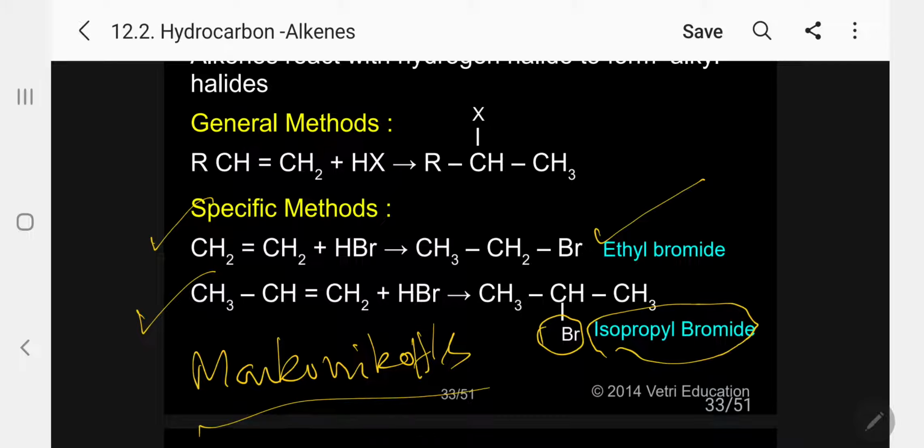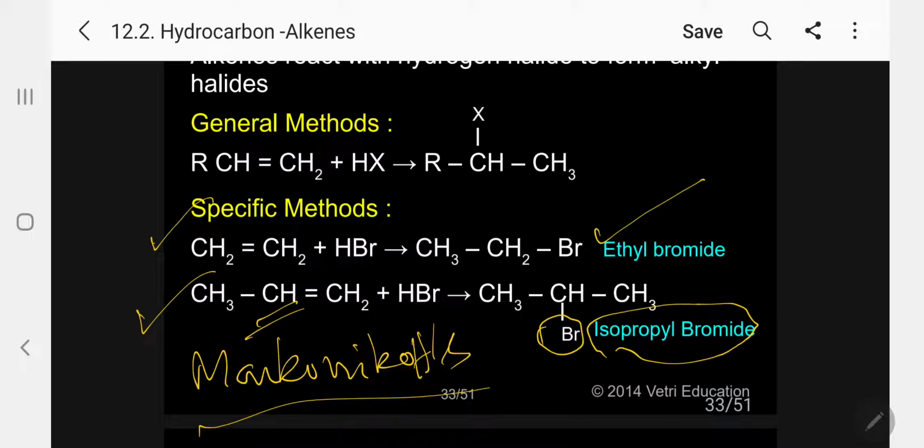What is Markovnikov's rule? When HBr is added, the negative part of the added atom goes to the carbon containing the least number of hydrogens. That is Markovnikov's rule. But when we discuss electron displacement effects under the electromeric effect, Markovnikov's rule fails in a number of cases.